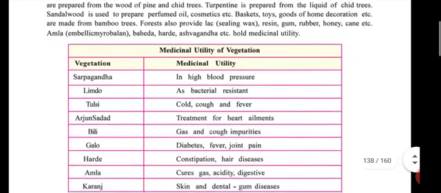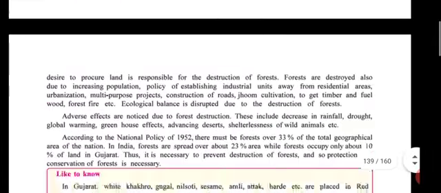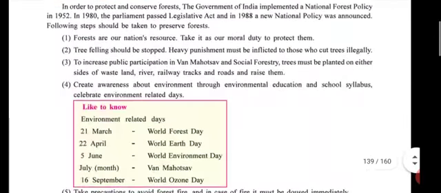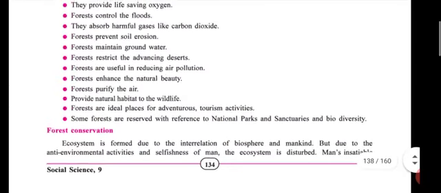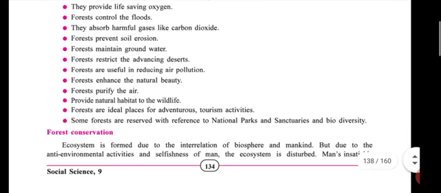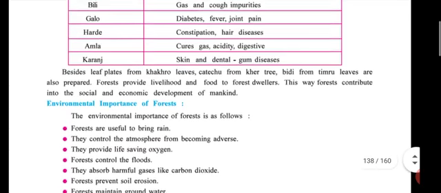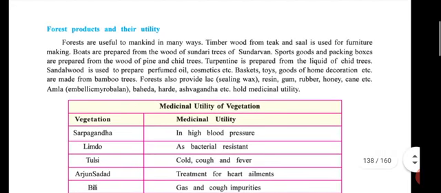Okay, next, environmental importance, forest conservation remedies. We will study in the next lecture, and I think after the next video this chapter will be well done. But now you read just forest products and their utility, and if possible then learn it now. Otherwise learn after completing this lecture within 1 or 2 hours.